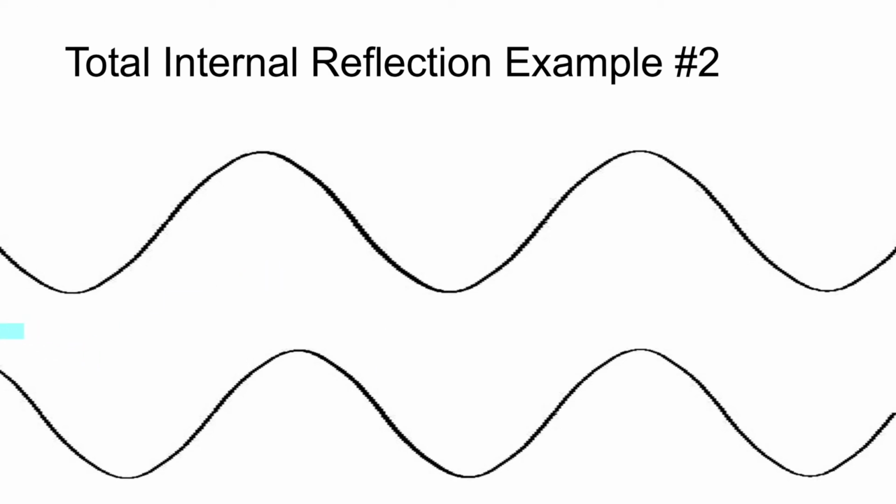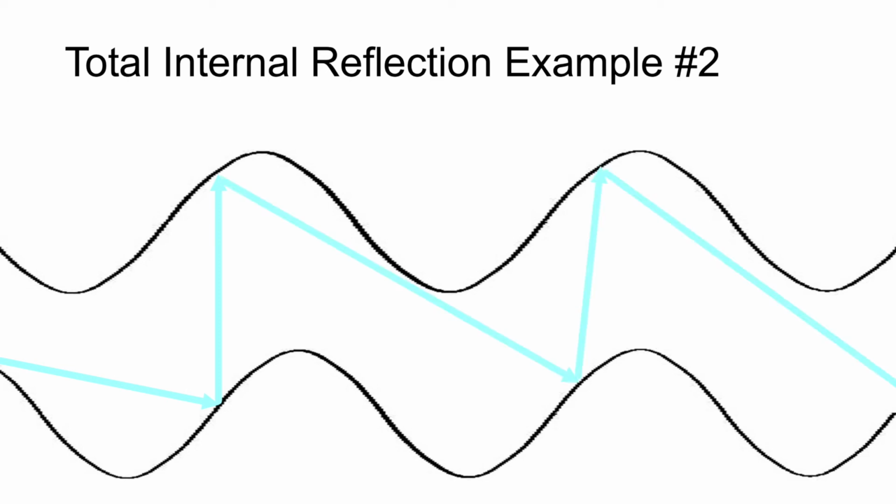What's really happening is that the light travels in a straight line path, just like always, and when it hits the side, it will hit at an angle that's larger than the critical angle. So that means it will reflect in another straight line path. When it hits the other side, it hits at an angle that's larger again than the critical angle, so it will reflect again in a straight line path, and that continues. This is something that's called fiber optic cables. In a fiber optic cable, the light reflects inside in a series of straight line paths, and the light that was put in one end of the cable will end up coming out the other end.